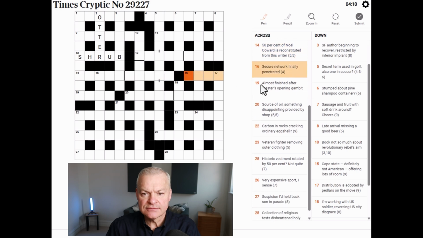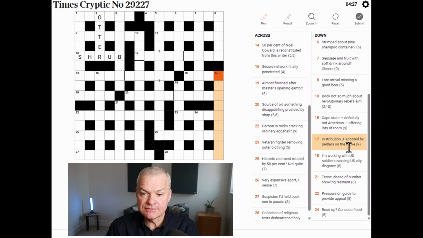No, not getting that. Secure network finally penetrated. Nope. Well, finally penetrated could be the final letter of penetrated. That would put a D in first place for 17 down. Distribution is adopted by peddlers on the move. Yeah, this is dispersal. So dispersal means distribution.